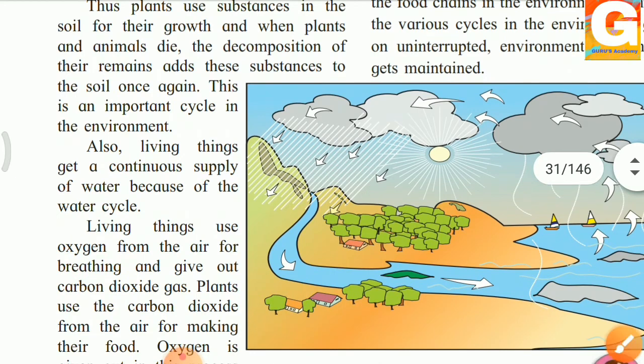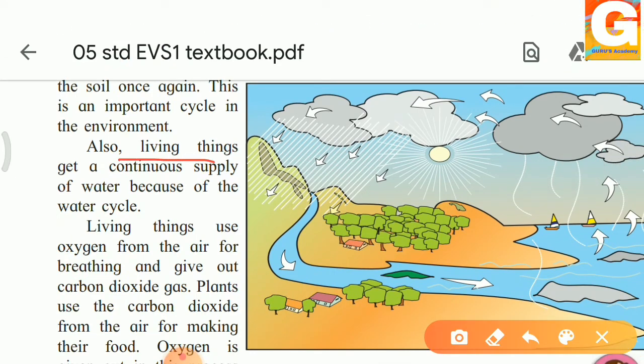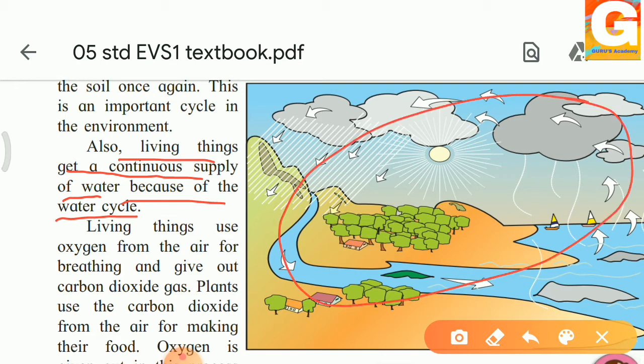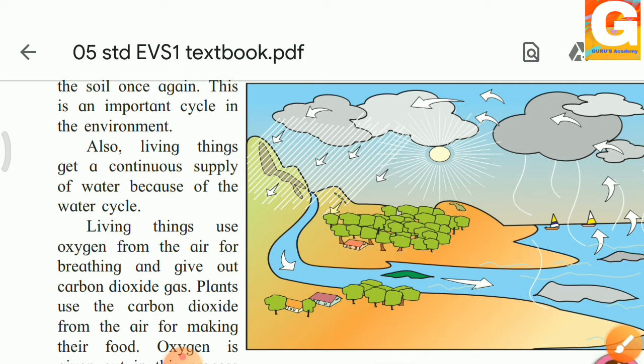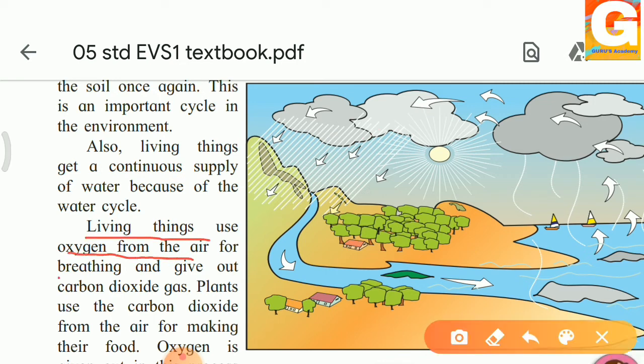Also, living things get a continuous supply of water because of the water cycle. Yes, we have learned what the water cycle is in our previous chapter. If you all have not seen that video, you can go back and watch the water cycle from the previous videos. We know what the water cycle is, isn't it? It is also given in this picture. What is the water cycle? So living things use oxygen from the air for breathing.